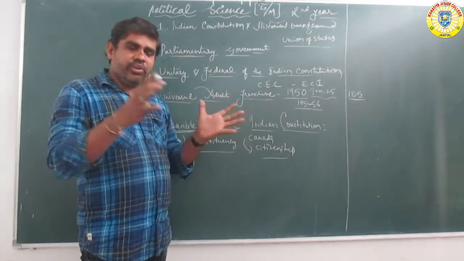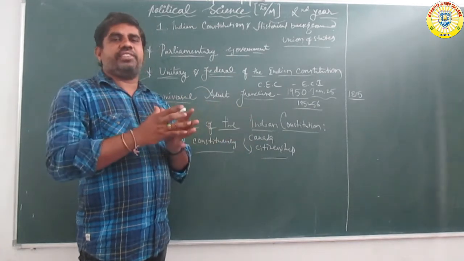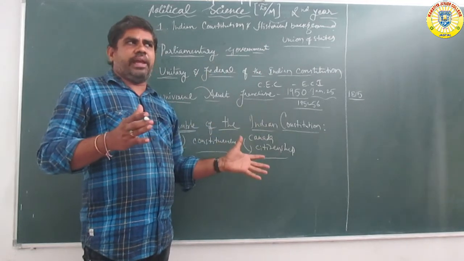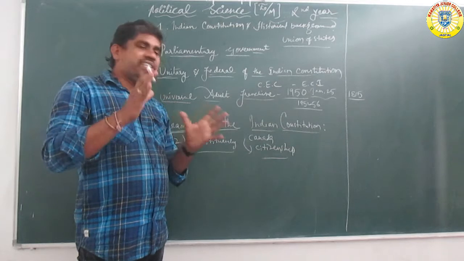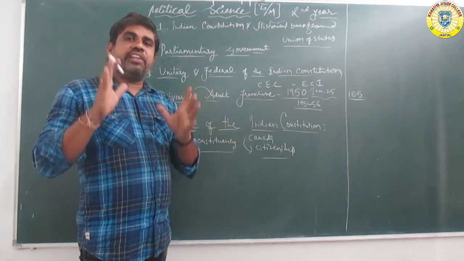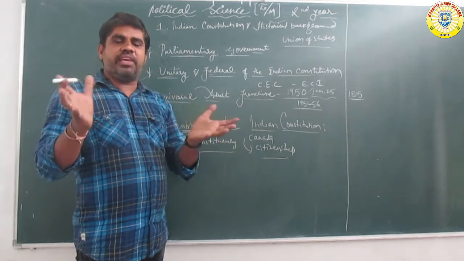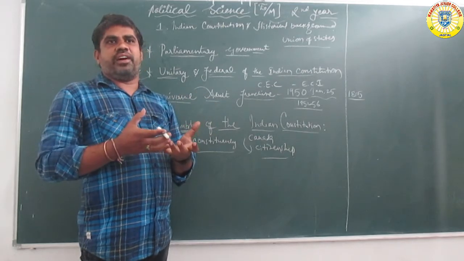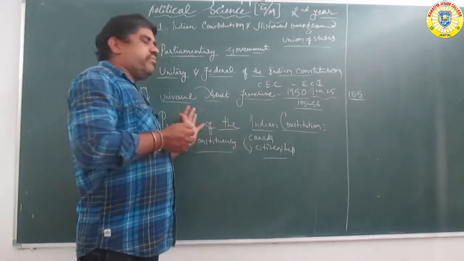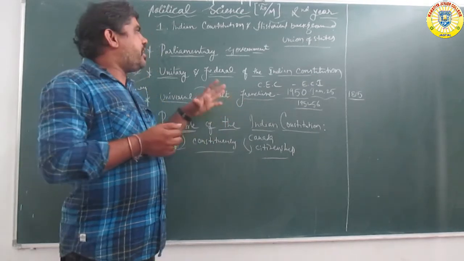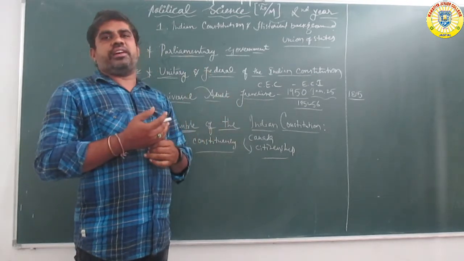So in total, both categories are there: the Union category and the federal system of government. But in the US, only the federal system of government is there. Federal only, the main system in the US. So this is the preamble of the Indian Constitution, one of the main parts of the Indian Constitution.